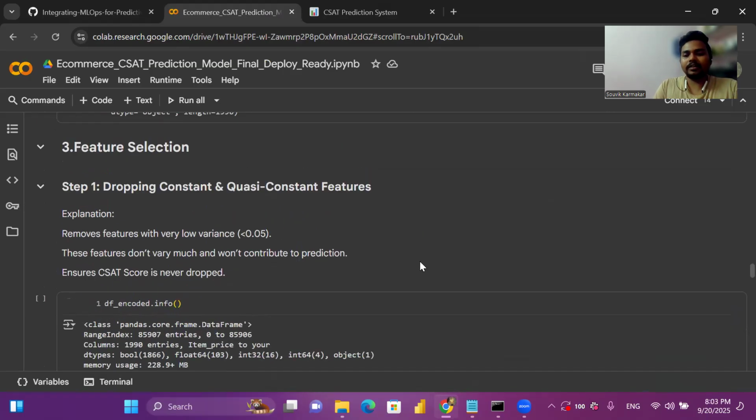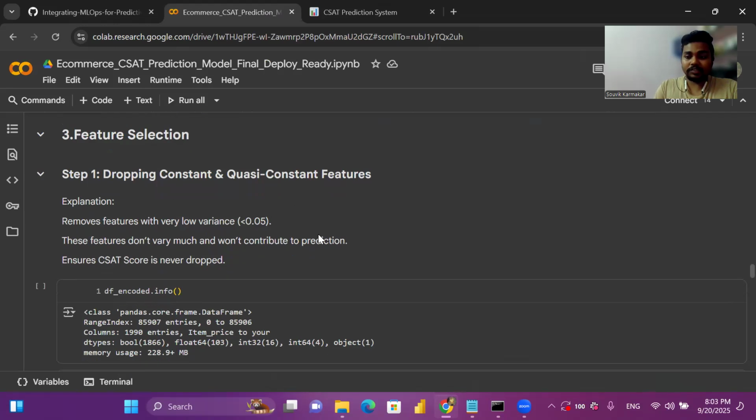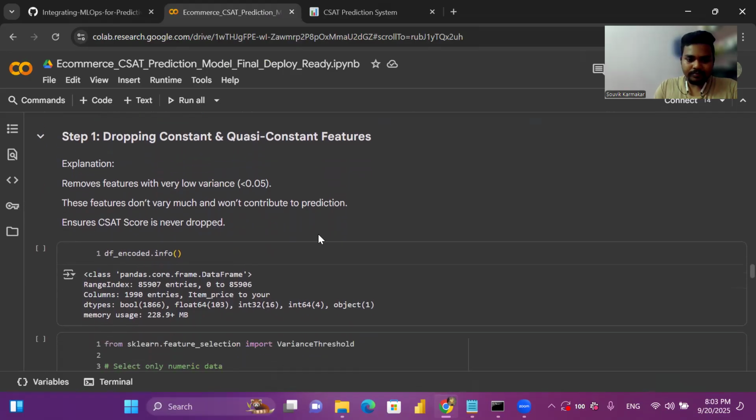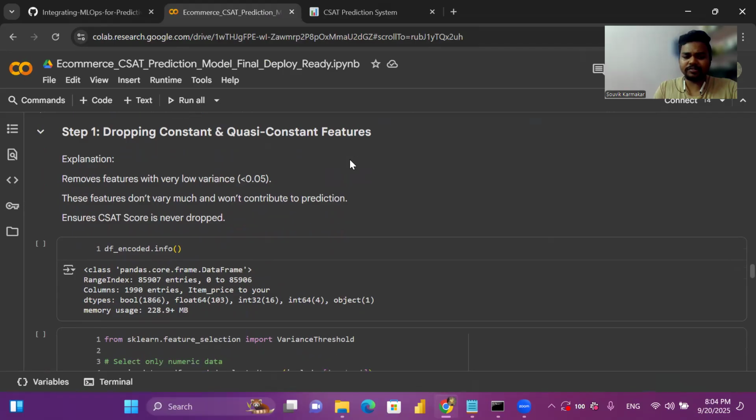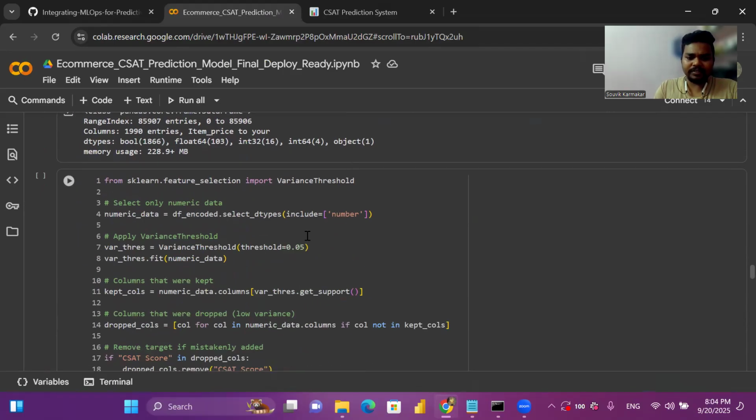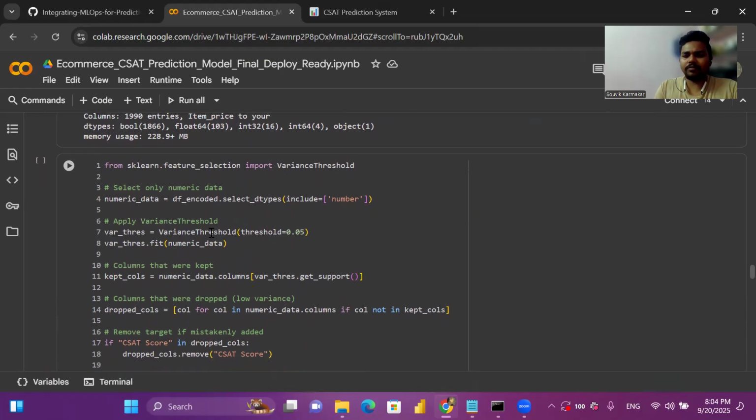After that, I've done the feature selection part. This is the important part before building the model. First of all, we have employed dropping of constant and quasi-constant features. Here you can see I first separated the numerical data, and we set the threshold as 0.05.